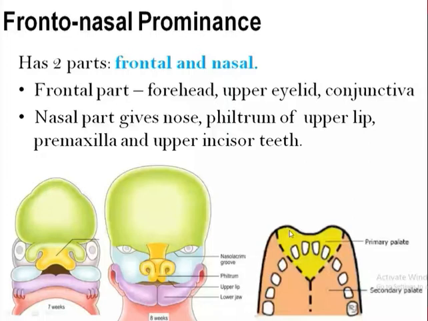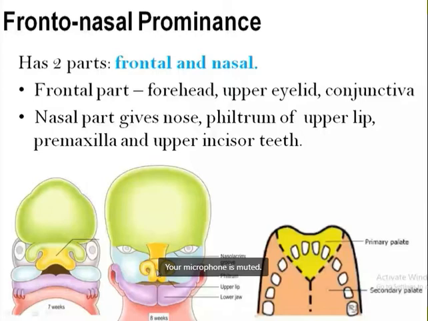If you remember norma basalis, as we have already studied, the part of the maxilla just in front of this incisive fossa, which bears the four upper incisor teeth, is the premaxilla. So this premaxilla is also a derivative of the nasal part of the frontonasal prominence. Clear up to this part?